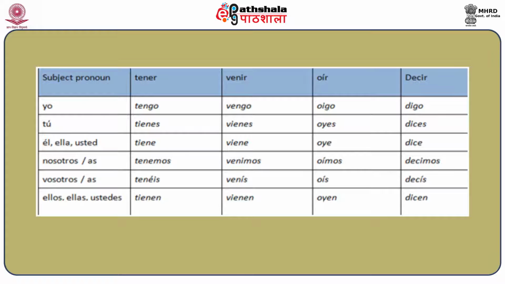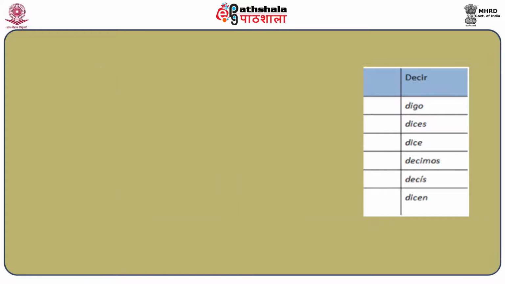And the conjugation of the verb decir is digo, dices, dice, decimos, decís, dicen. So if you pay attention to the conjugation of these verbs, not only are they changing in the yo form, that is tengo, vengo, oigo, digo, but the change also happens in the other forms of the verb as well.